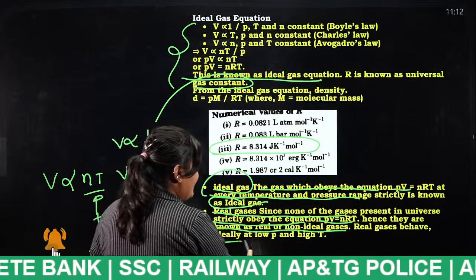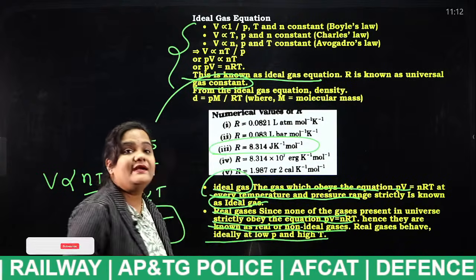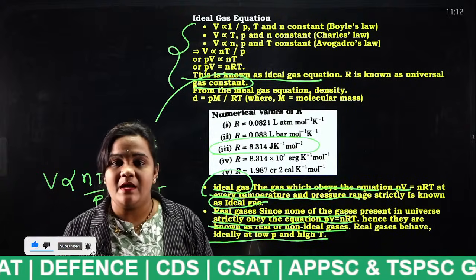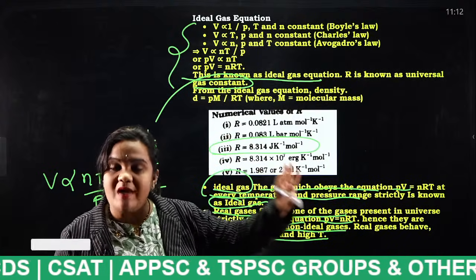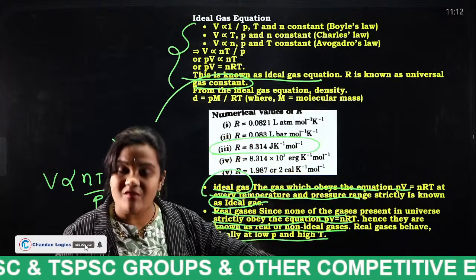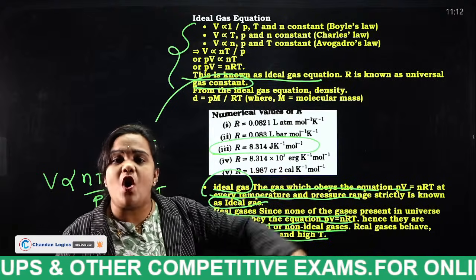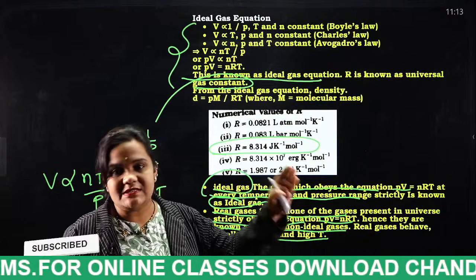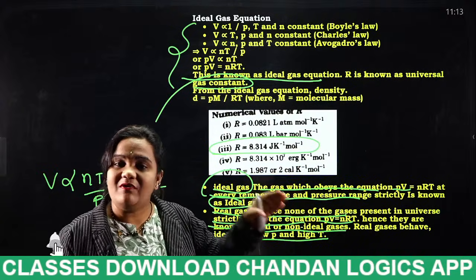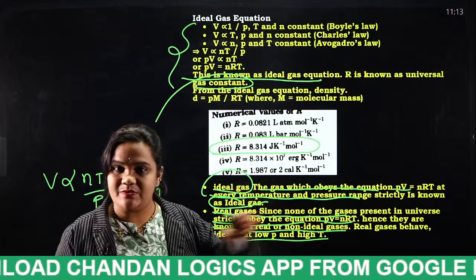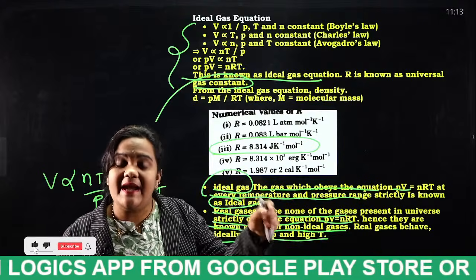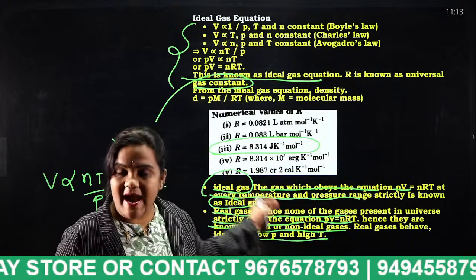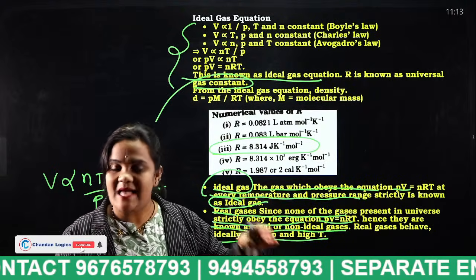Real gases behave really at a low temperature and high temperature. Okay, listen properly, I am explaining once again. I have explained what is Boyle's law, Charles' law, Avogadro's law, and Gay-Lussac's law. By solving all the equations we finally get the equation PV = nRT. And that equation is considered as what, students? Ideal gas equation. If a gas at standard temperature and pressure satisfies the ideal gas equation, that is considered as an ideal gas.